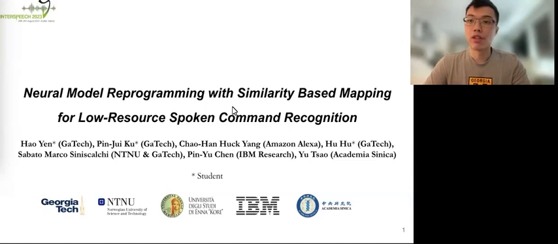Today it's my pleasure to share with you our work in Interspeech 2023, Neural Model Reprogramming with Similarity-Based Mapping for Low-Resource Spoken Command Recognition. And before I start, I would like to credit this work to all the co-authors listed here. So let's get started.